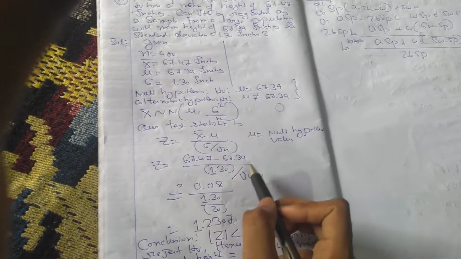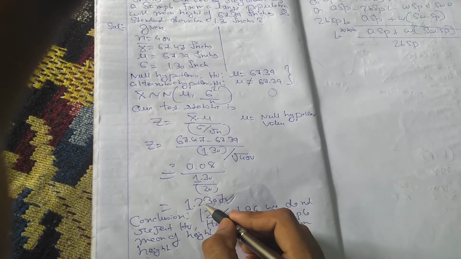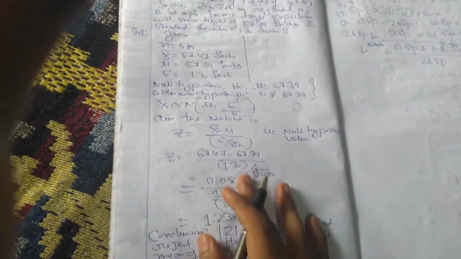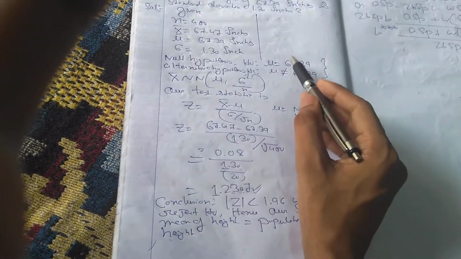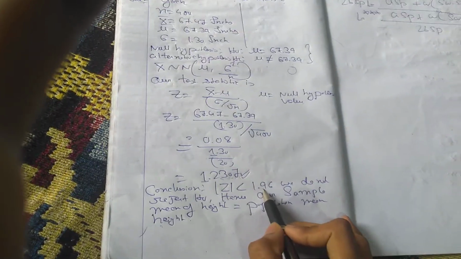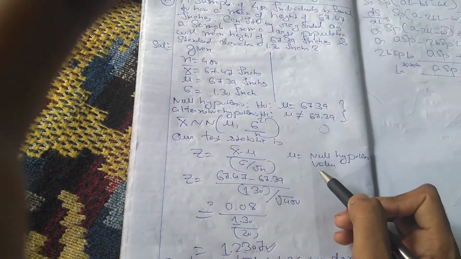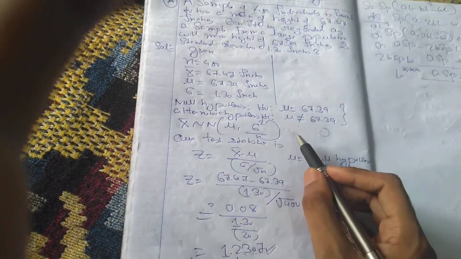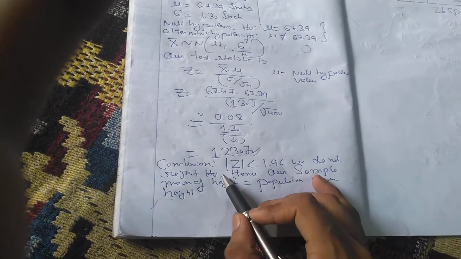If you plug in these values, you find that z is 1.2307. Now, using the 5% level of significance and a two-tail test, the absolute value of z is less than 1.96, which means that our data do not have enough evidence to reject the claim that this sample is from this population, which means that we do not reject H0.